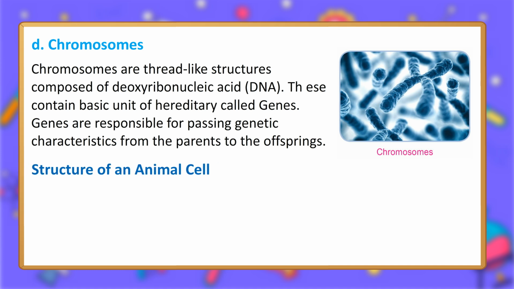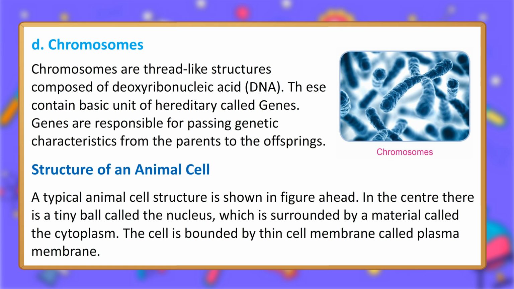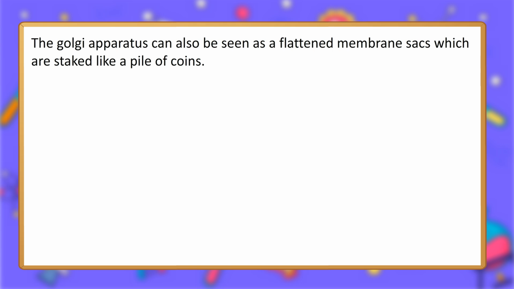Structure of an animal cell. A typical animal cell structure is shown in the figure ahead. In the center there is a tiny ball called the nucleus, which is surrounded by a material called the cytoplasm. The cell is bounded by a thin cell membrane called the plasma membrane. The Golgi apparatus can also be seen as flattened membrane sacs which are stacked like a pile of coins.